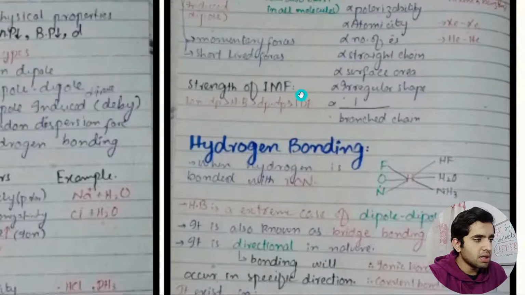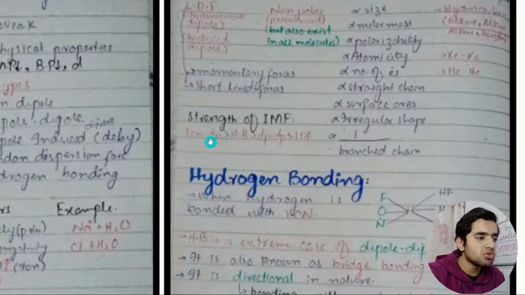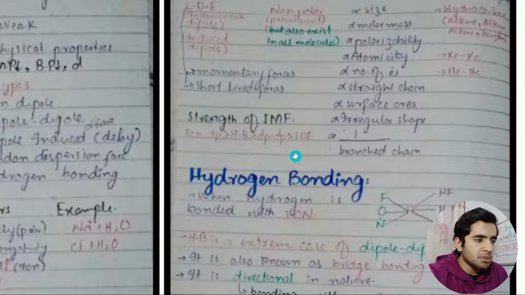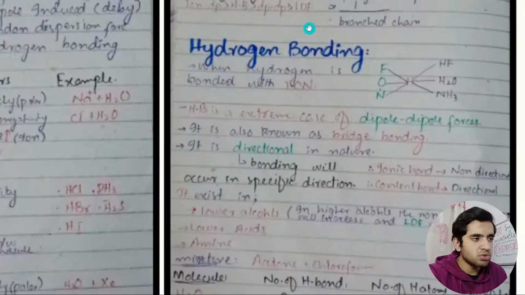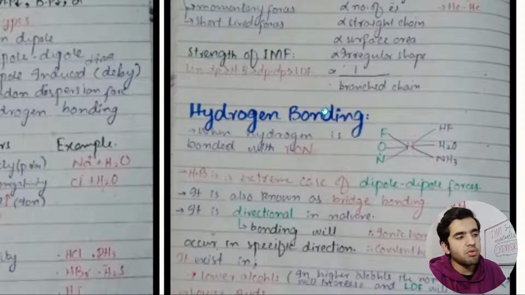So this was the thing. And then this is the strength of intermolecular forces. Ion-dipole is stronger than hydrogen bonding, and then dipole, and then London dispersion force. London force is the weakest force. London dispersion force is also known as van der Waals forces.